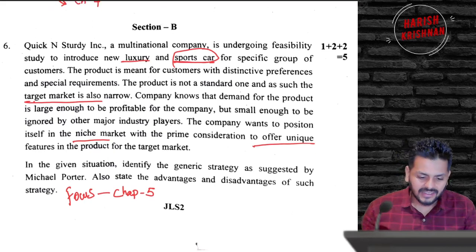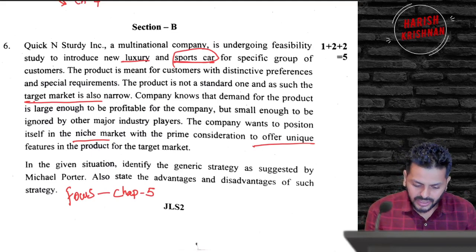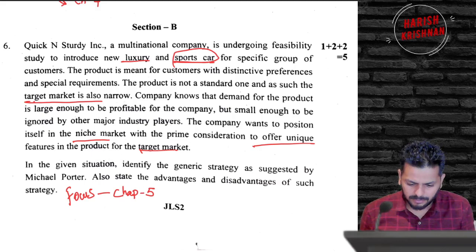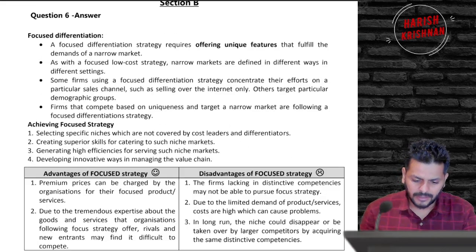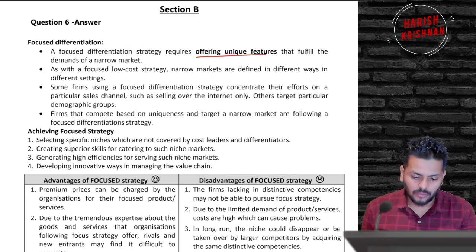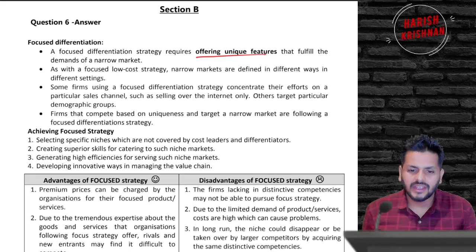So it's very clear in the wordings. I underlined and kept it. Can you see that target market is narrow, offering unique products in that target market? These are words that they picked straight out of the book. Let me show you the answer. See, these are for focus differentiation. Strategy requires offering unique features that fulfill the demands of the narrow market. And it's very clear, exactly the words in the question are there in our book.